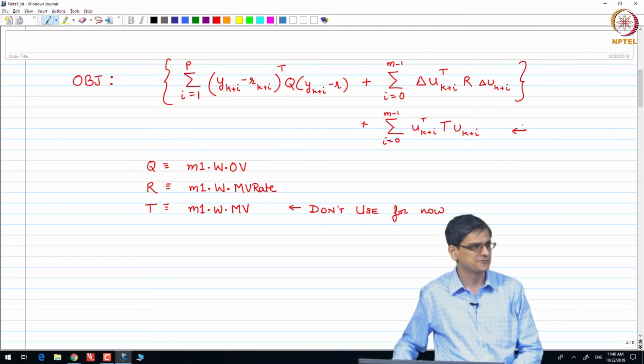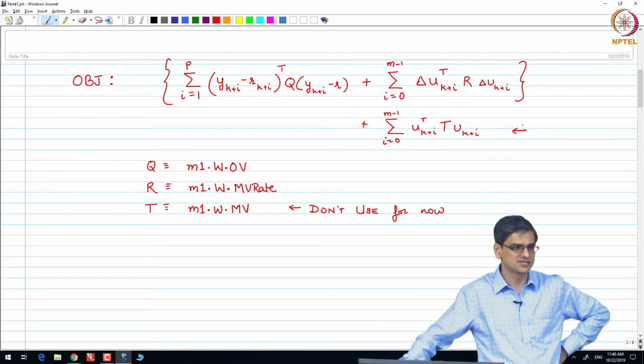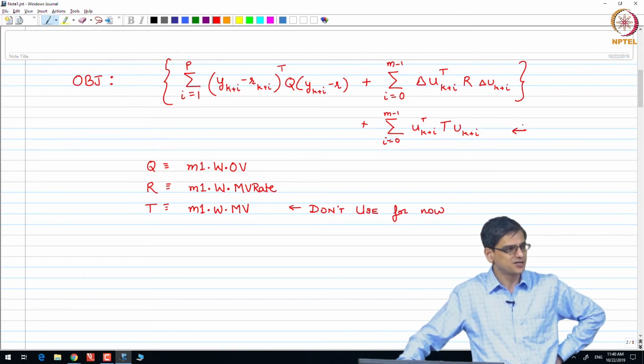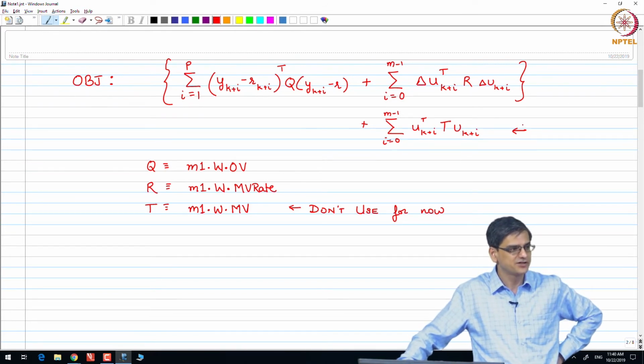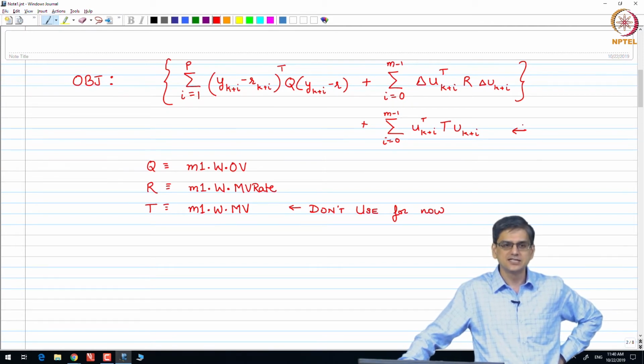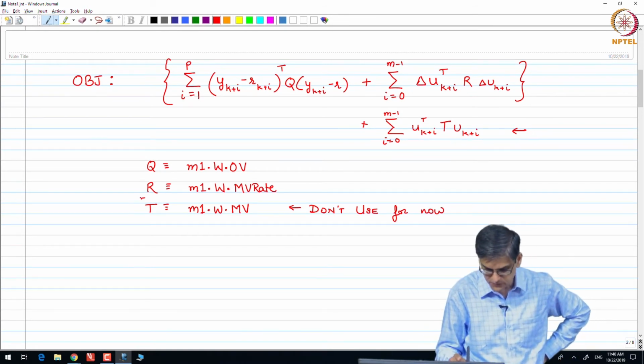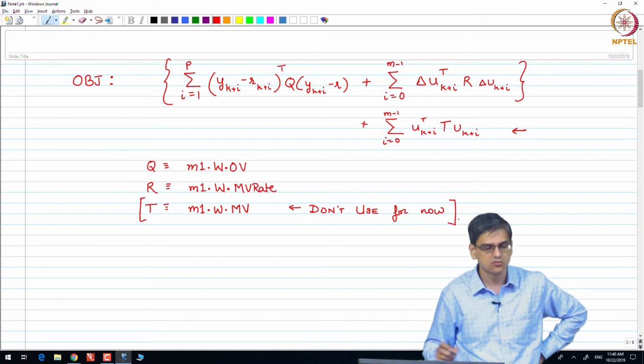We'll come to how that happens at some point of time. Having T equal to 0 does not guarantee you an integrator, but having T non-zero, be very careful, and that is the reason why I am saying that at this stage let us not worry about this part at all. So, that is why I have said do not use this for now.